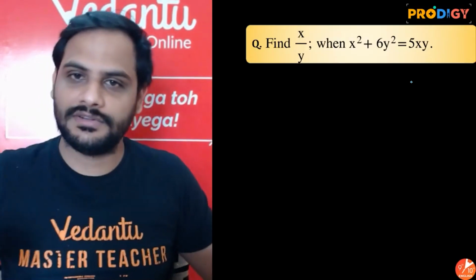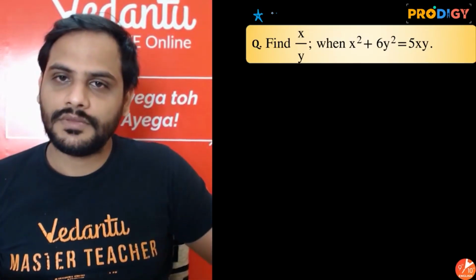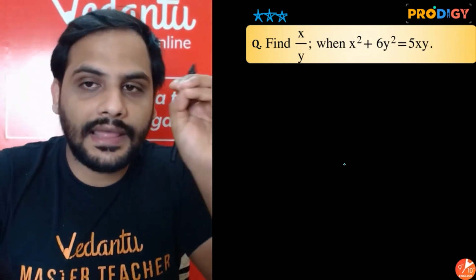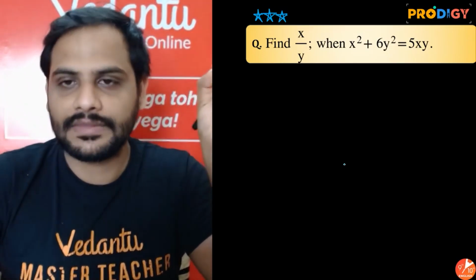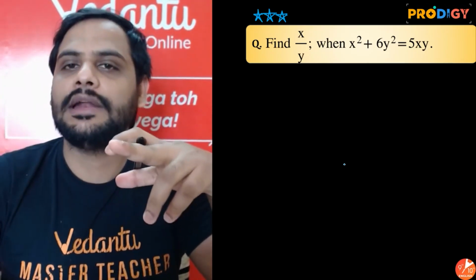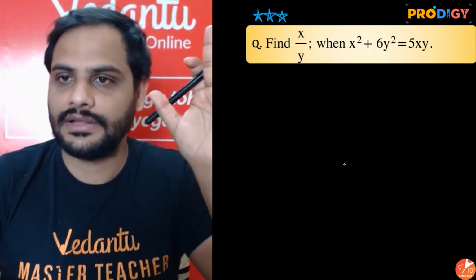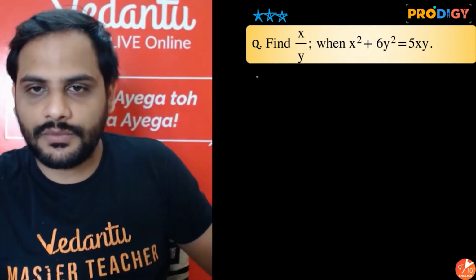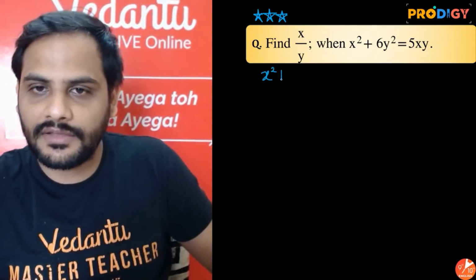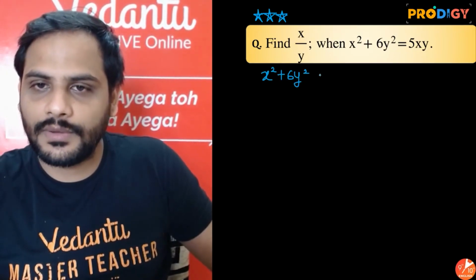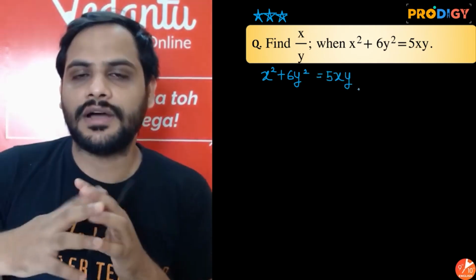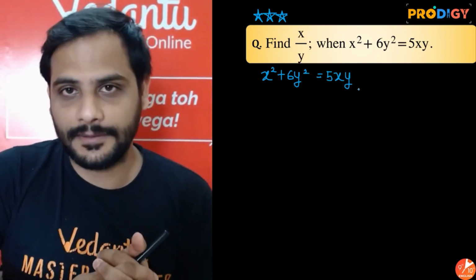Now look at this question. This is a good question. Alright, this is a good question. Just try to understand how it is solved. See, they are telling you to find x upon y when x square plus 6y square is equal to 5xy. So now from the given equation, beta, you can see I have been given x square plus 6y square is equal to 5xy. I need to find out the value of x by y.